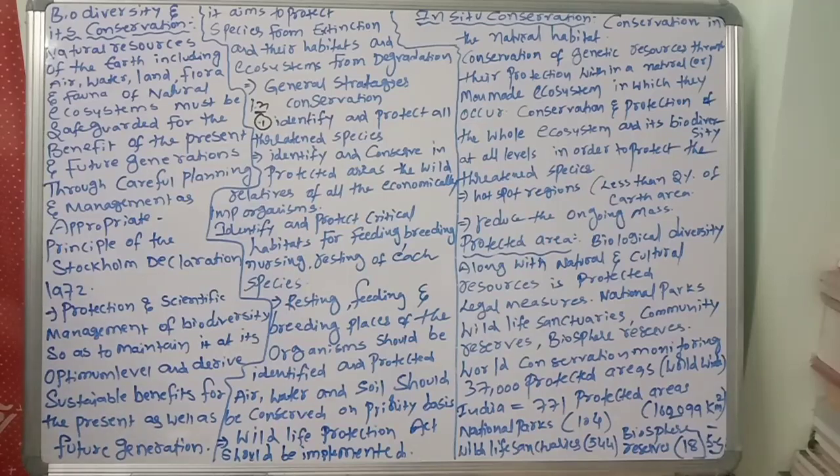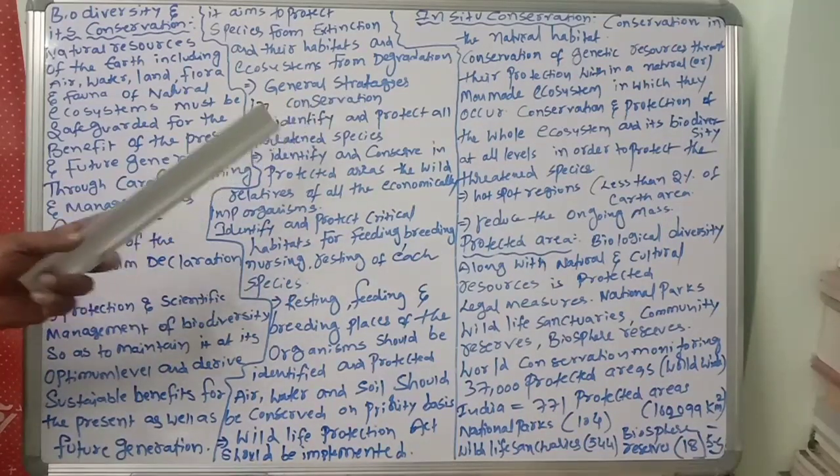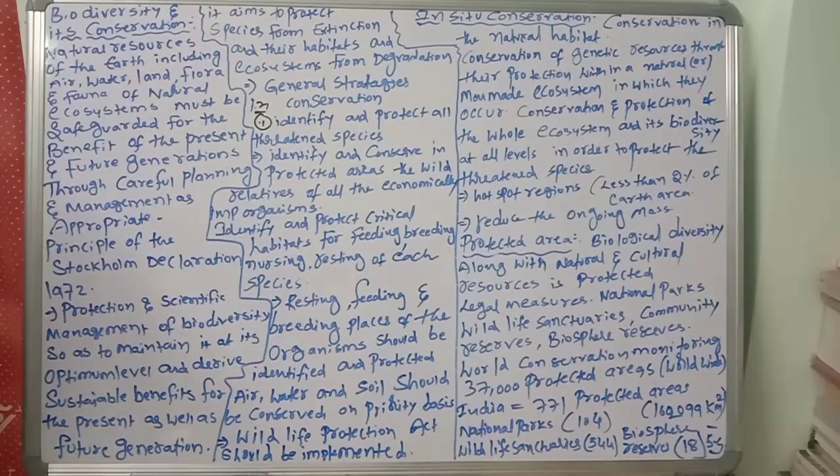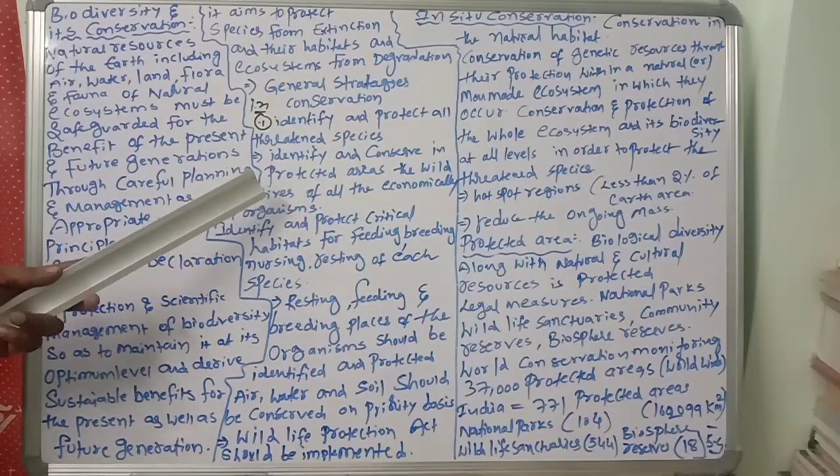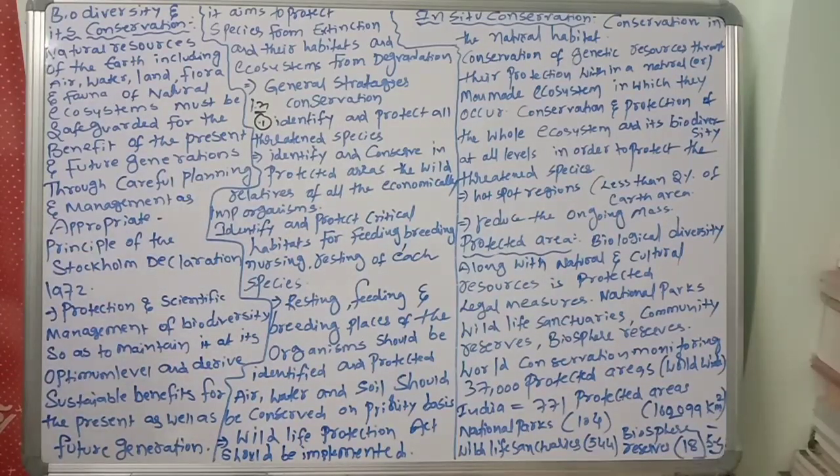Second one, identify and conserve in protected areas the wild relatives of all the economically important organisms. This is another important point. Identify and conserve in the protected areas the wild relatives of all the economically important organisms. This point you should remember. What is the meaning of that?